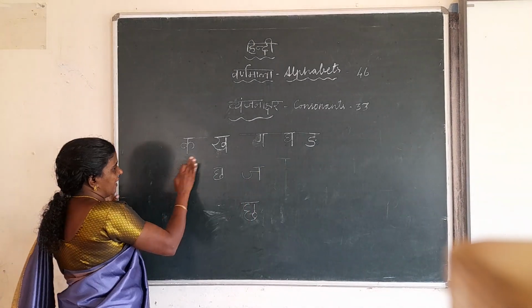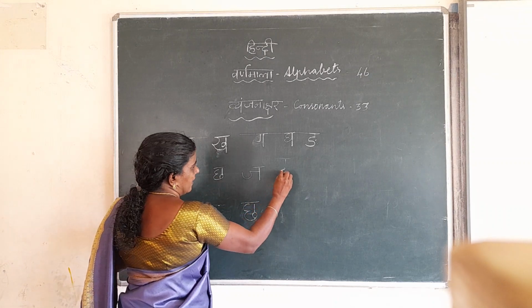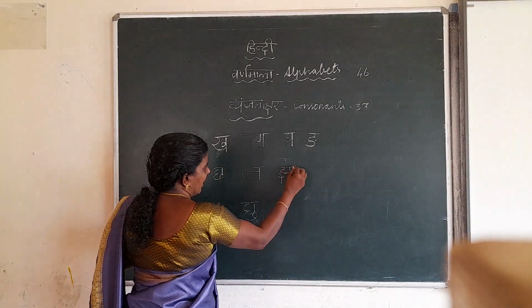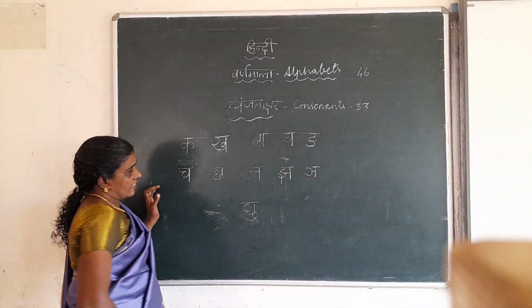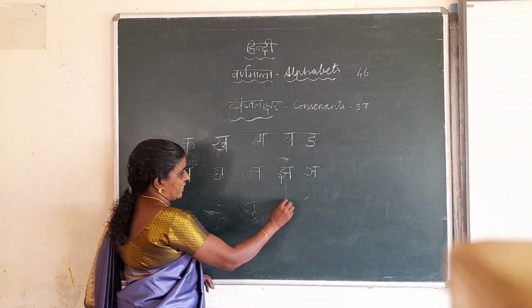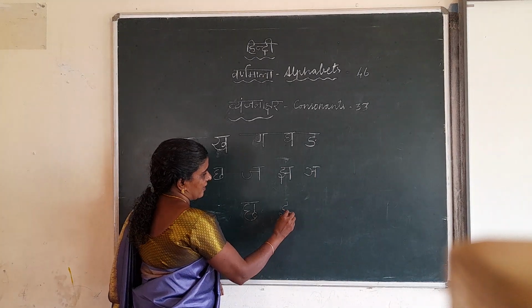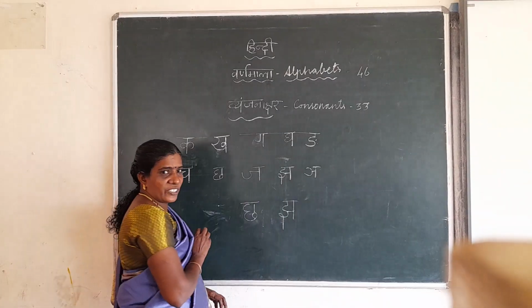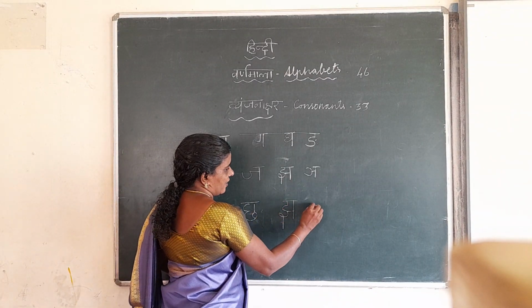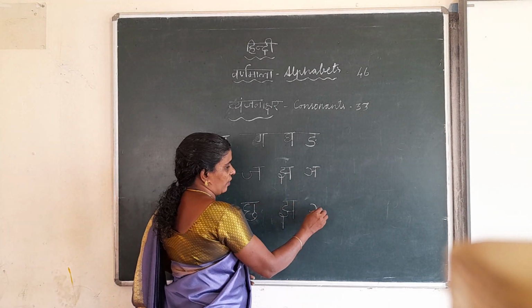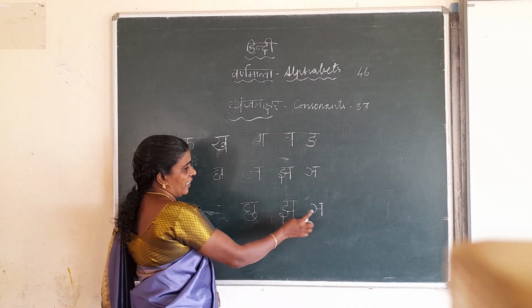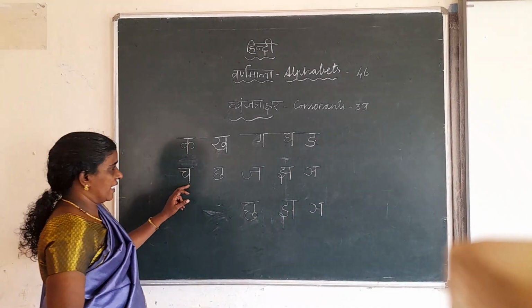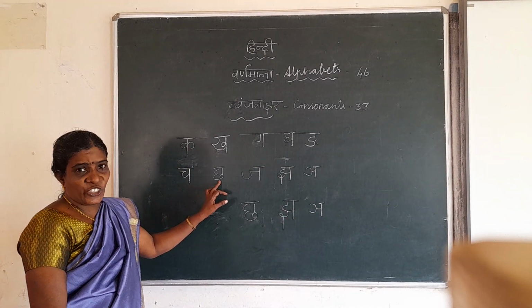Cha, cha, ja, nya. This you can take the hand, otherwise there is no other way. Ja, nya. Cha, C-H-A, C-H, chha.